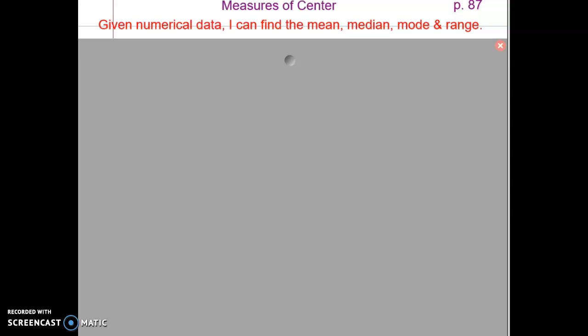Now that you've labeled page 87, we're going to go through some notes on mean, median, mode, and range, and then we're going to do a few examples of finding those measures of center when you have a set of numerical data. I will go ahead and say that when you are taking the notes today from the video, you may abbreviate your notes on your notebook page, but just make sure that when you do abbreviate, you understand what those notes that you're writing down mean.